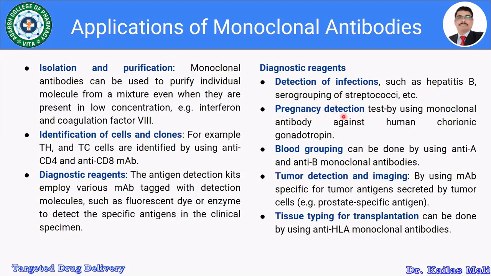So in the case of infections, such as hepatitis B or serogrouping of the streptococci, and in pregnancy detection, tests use monoclonal antibodies against human chorionic gonadotropin. Then blood grouping can be done by using anti-A and anti-B monoclonal antibodies. Tumor detection and imaging use monoclonal antibodies specific for tumor antigens secreted by tumor cells, for example, prostate specific antigen. Then tissue typing for transplantation can be done by using anti-HLA monoclonal antibodies.